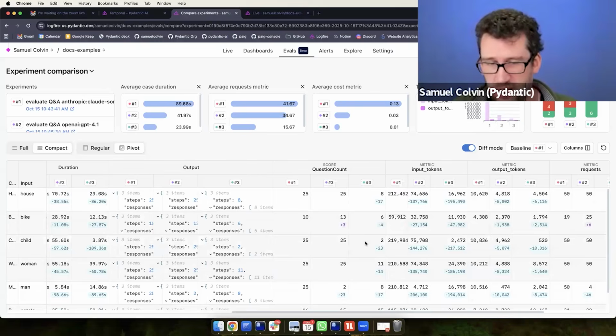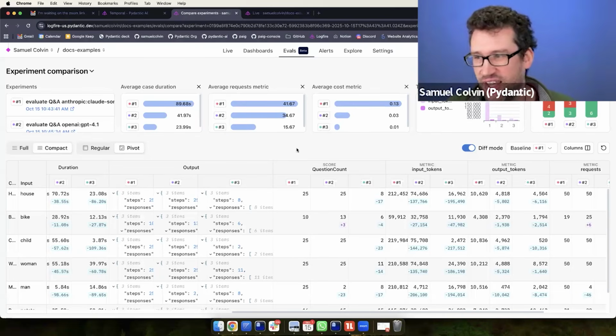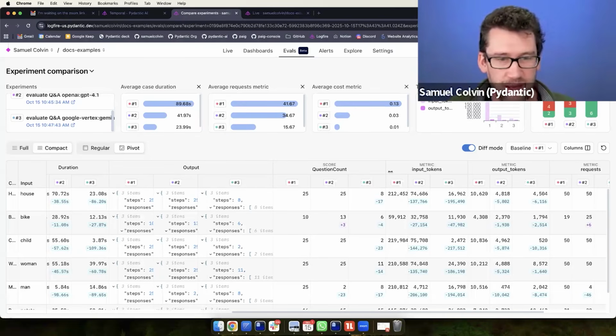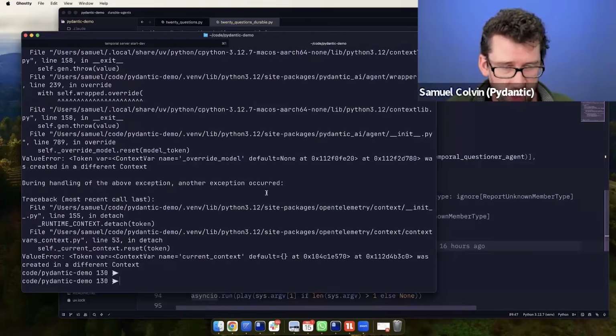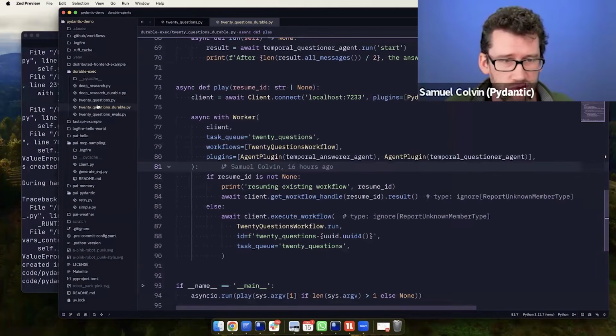I discovered subsequently, having checked the results, that actually the reason Gemini is way faster and answers much more quickly is it just invents an answer that's wrong, and I wasn't checking it. So this is not perfect yet, but there's definitely an interesting case for evals and working out which model is actually better, because they're definitely not particularly good at it by default. In my naive case, Gemini did way better, but that's not representative. Anyway, I'm going to leave that because it's got 46 steps in and it's still failing to work out that thing's a potato. I can show the evals case if you want, but I think it might be more interesting